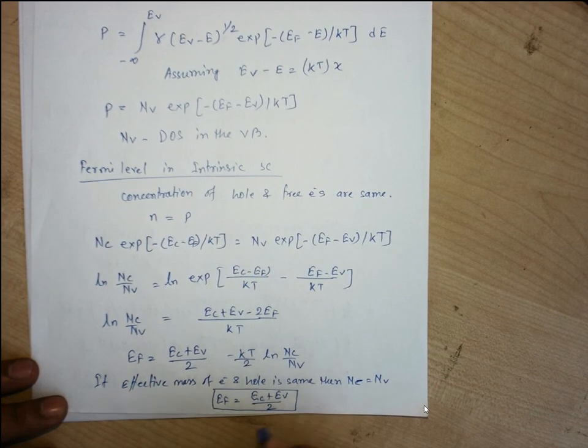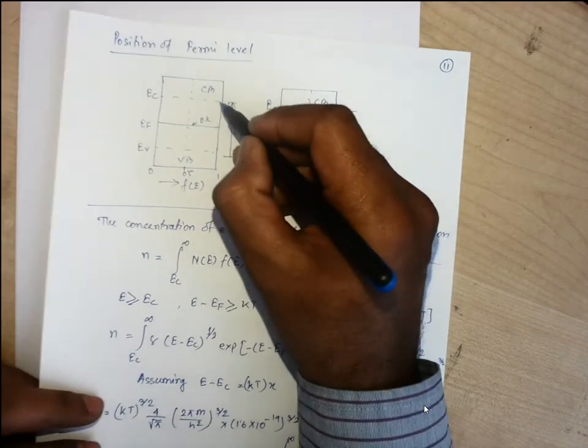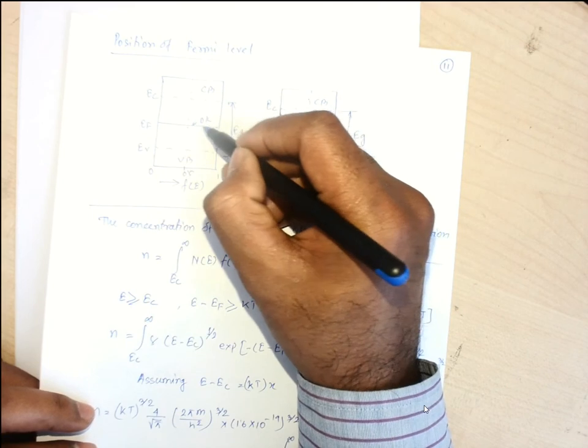What are this Ec and Ev? This is Ec, this is Ev. So Ec plus Ev by 2 is at the middle.